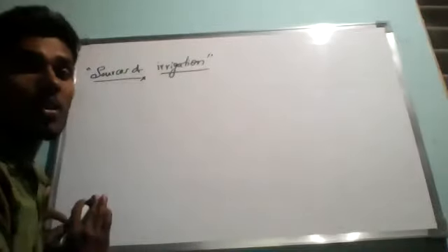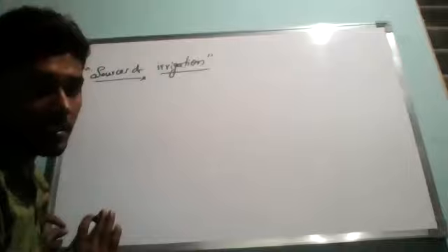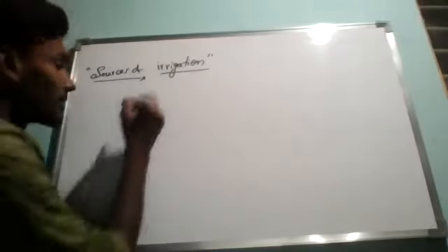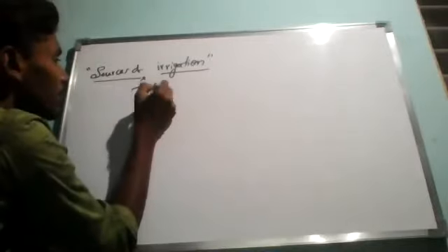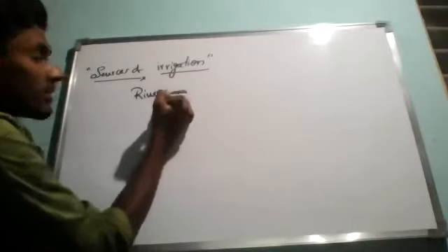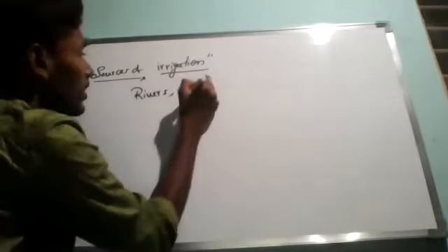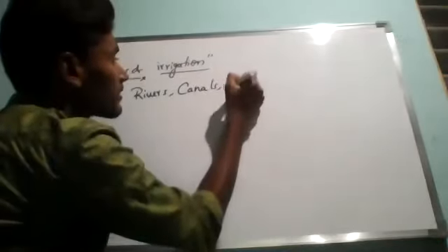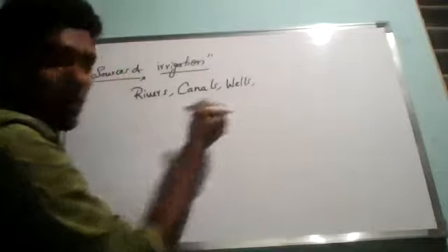Crops are supplied water for irrigation from different sources, like rivers, because ocean water we cannot use. Correct or not? Rivers, canals, wells, and tube wells.